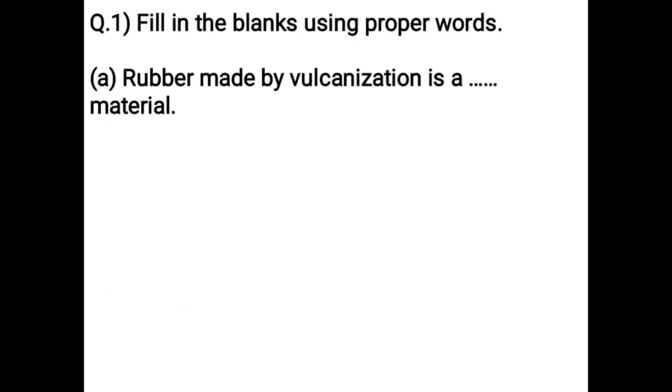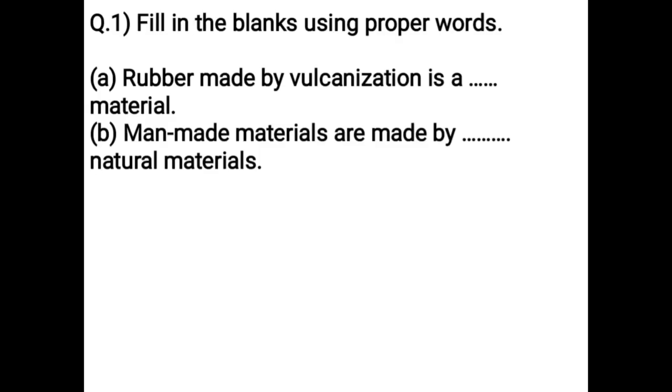Fill in the blanks using proper words. Rubber made by vulcanization is a dash material. Artificial, hard. Man-made materials are made by dash natural materials. Processing.